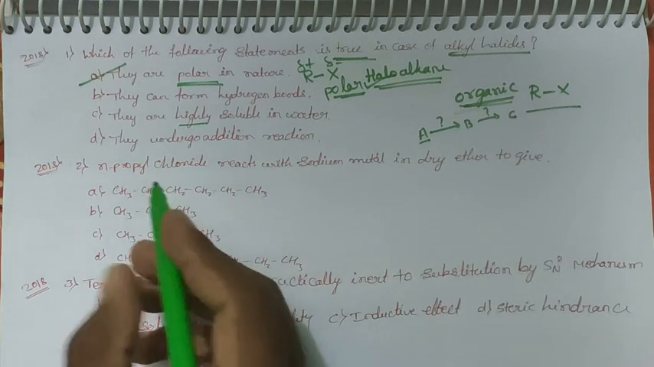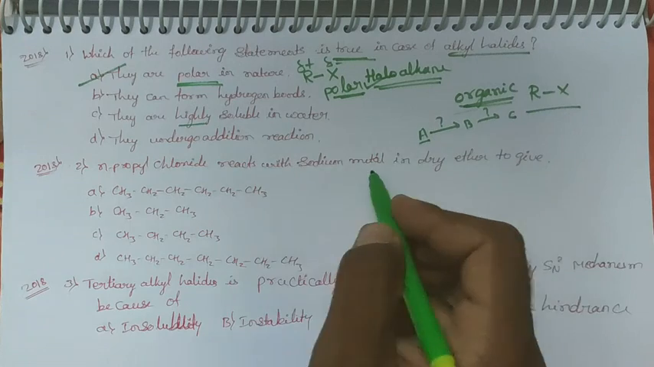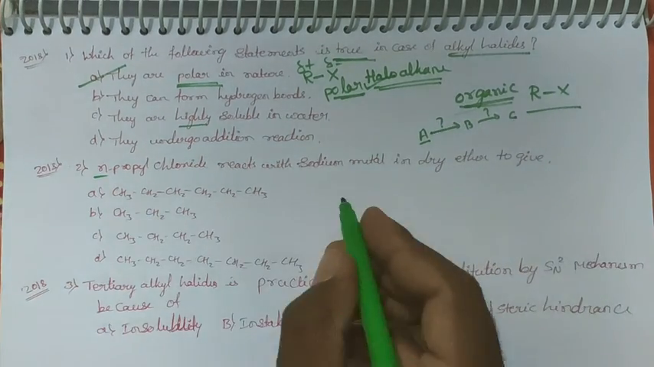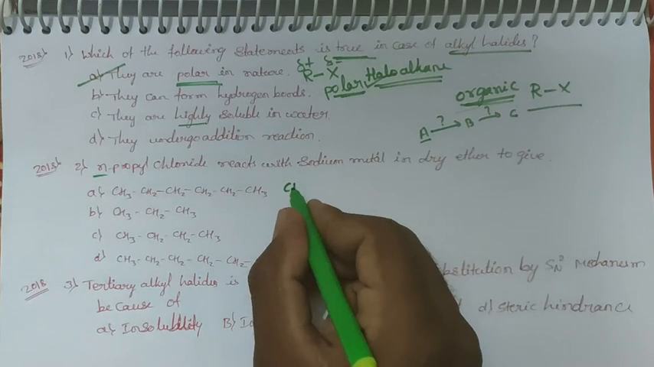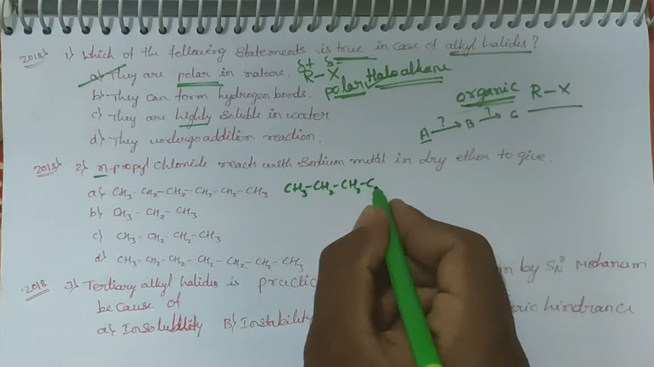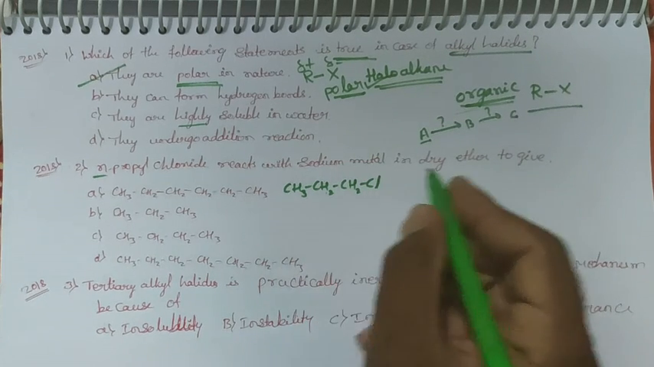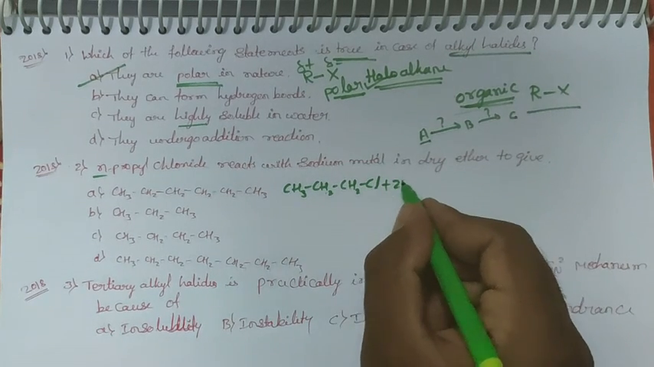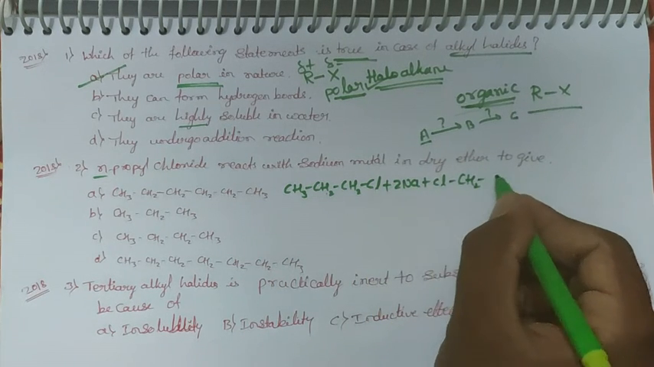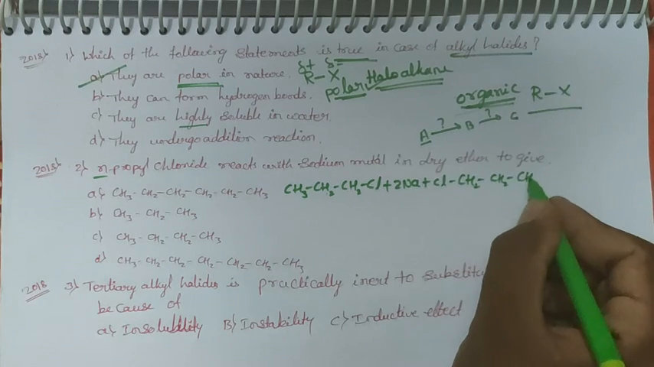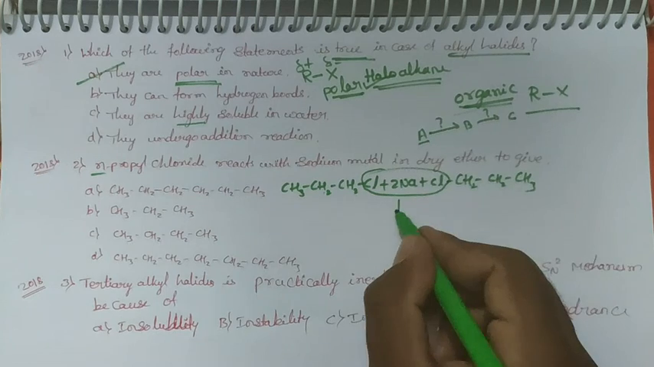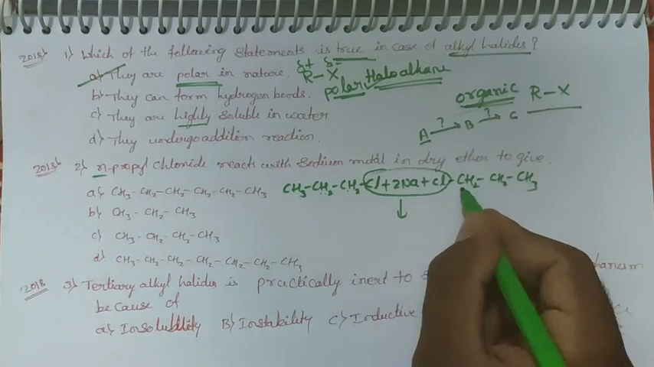Next one, n-propyl chloride reacts with sodium metal in dry ether. You see here, dear student, they are asking n-propyl chloride, CH3, CH2, CH2, Cl. This is methane, ethane, propane, and n-propyl chloride. It reacts with 2 moles of sodium, with one more propyl chloride, CH2, CH2, CH3. Therefore, we have to remove 2 sodium chloride. And next we are going 1, 2, 3, 4, 5, 6.